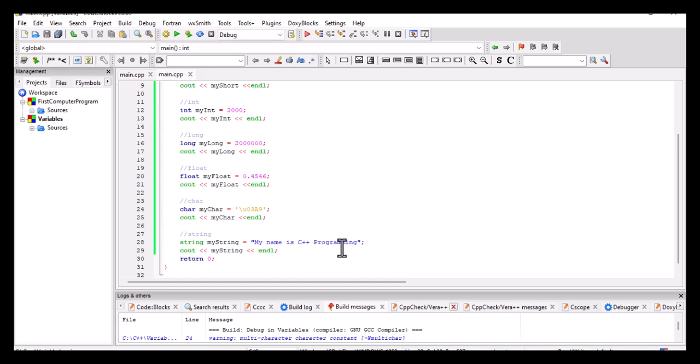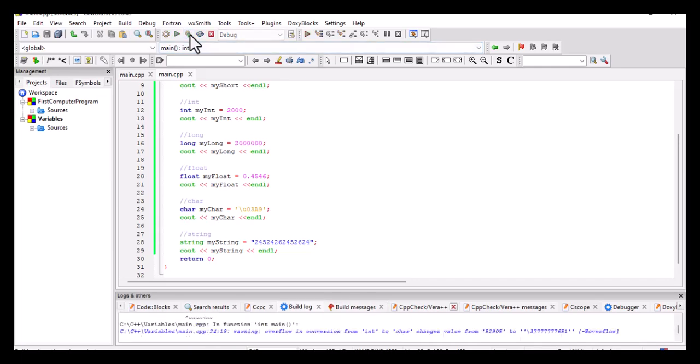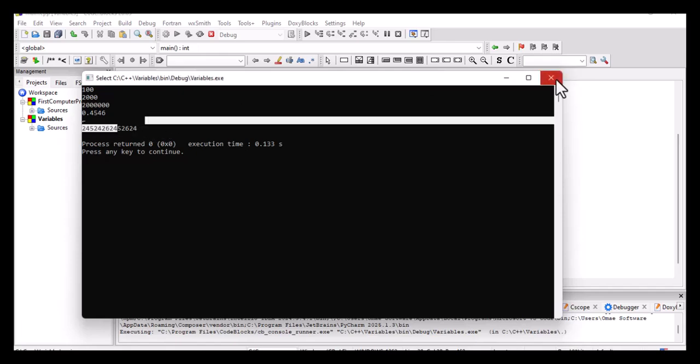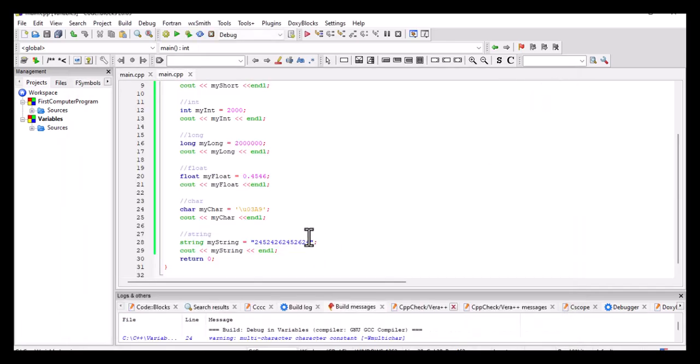In a string, whatever you put inside quotes is going to be a string. Even if it wasn't letters that we have here, but numbers, any random numbers that we put, for as long as they're inside double quotes, they're going to be compiled as a string. You can see here, that's not a number, that's a string. It may look like digits, but that's a string.